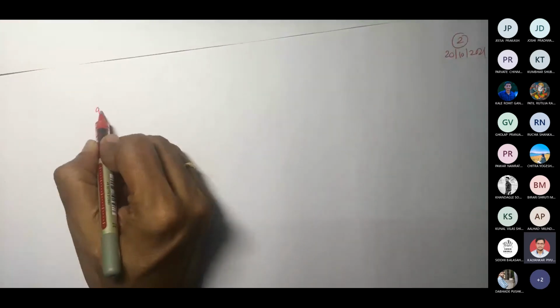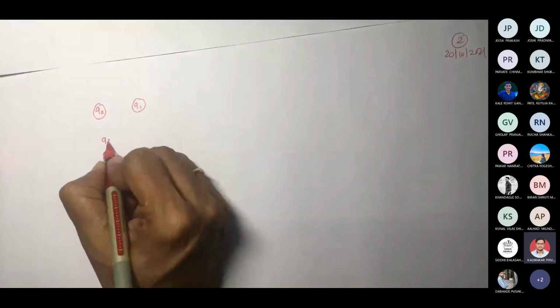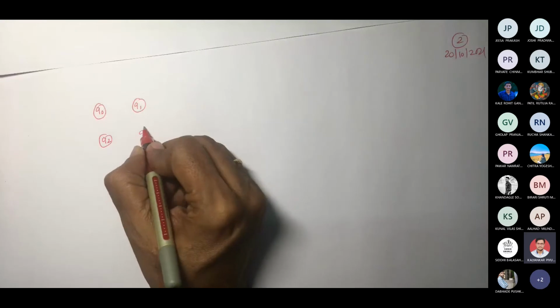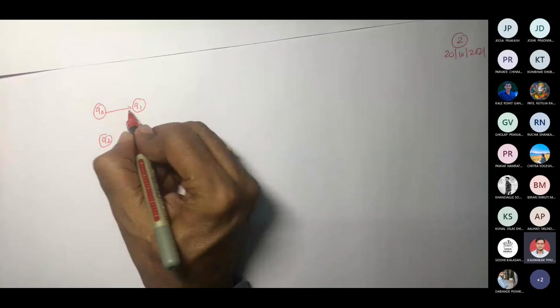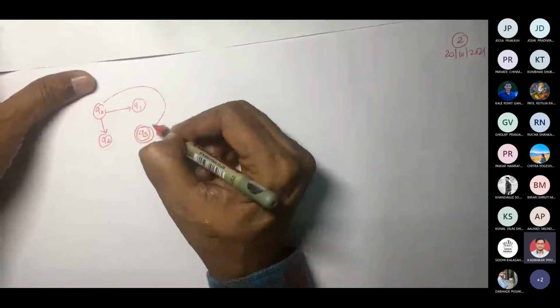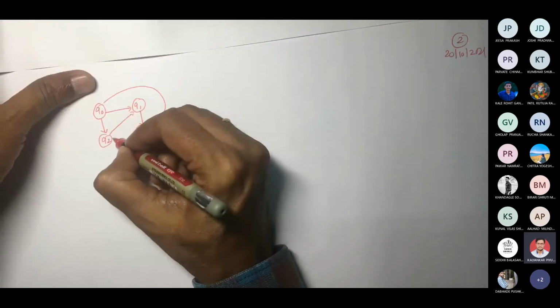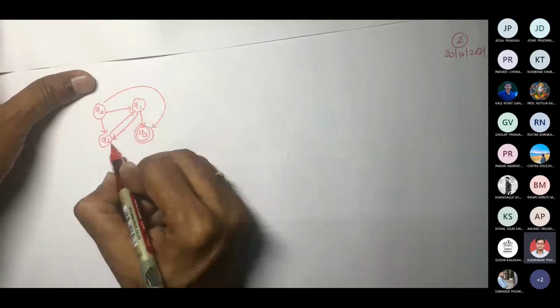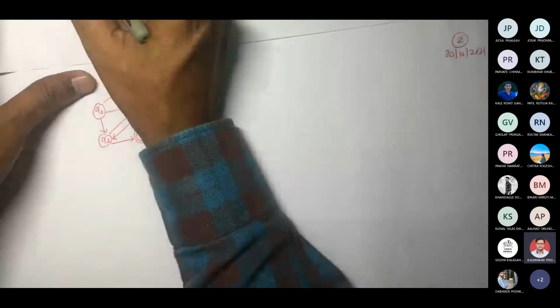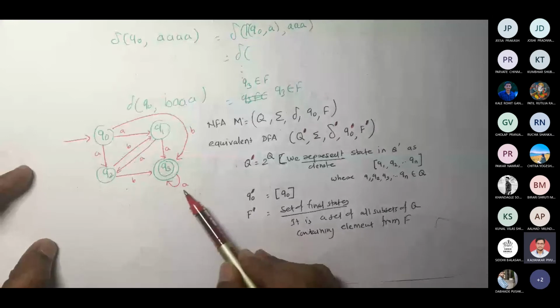Let me draw that diagram so as to make it very simple for us. Q0, Q1, Q2, Q3. The transitions are numbered 1, 2, 3, 4, 5, 6, 7, and this is 8.